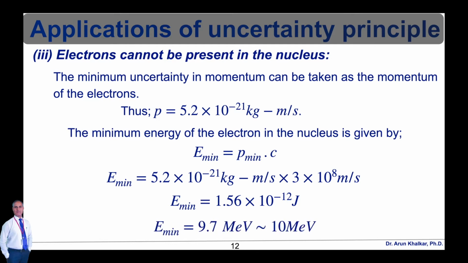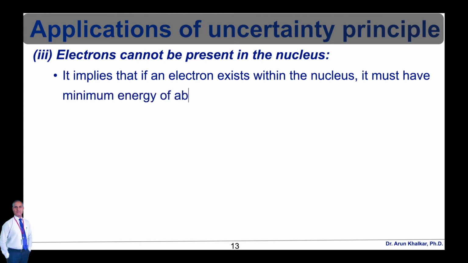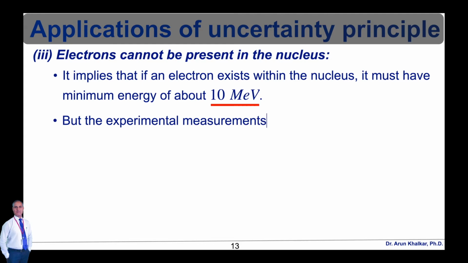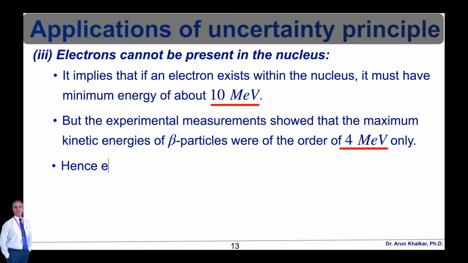So the minimum energy E is equal to 9.7 mega electron volts, which implies that if an electron exists within the nucleus, it must have a minimum energy of about 10 mega electron volt. But the experimental measurements showed that the maximum kinetic energies of beta particles were of the order of 4 mega electron volt only. Hence, electrons are not present in the nucleus. So this is the main important reason.